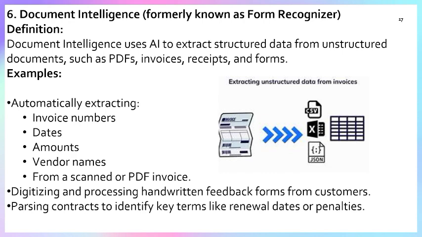Another example: if you have any invoice of this year, any receipt, and you want to extract from that document the invoice number, date, amount, vendor name, you can scan that document and it will analyze that document and convert all the values into separate columns. This is form recognition.